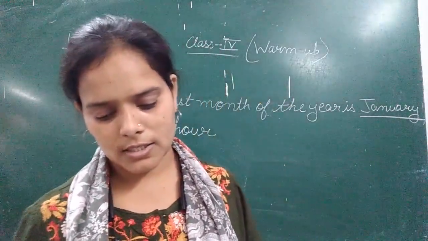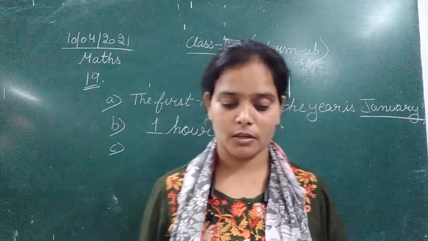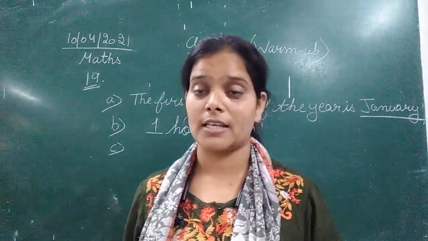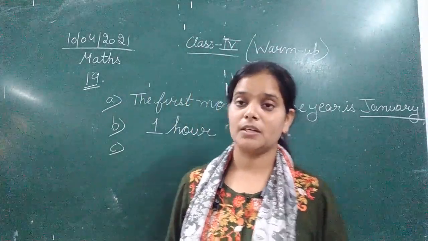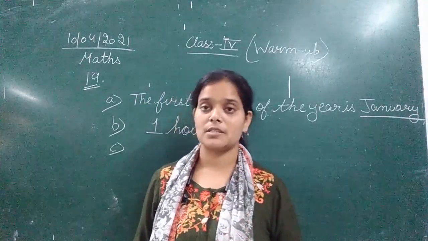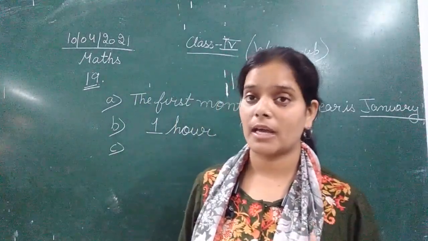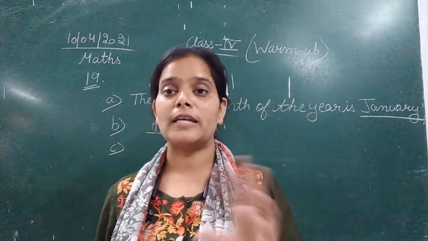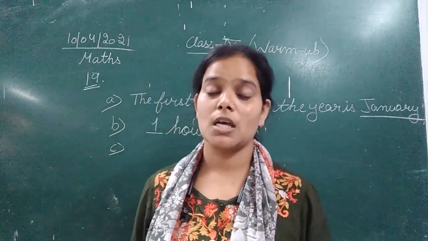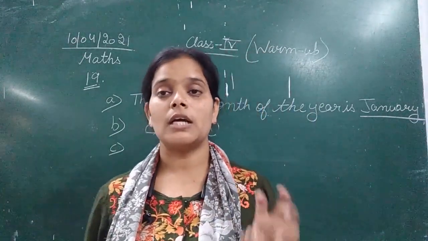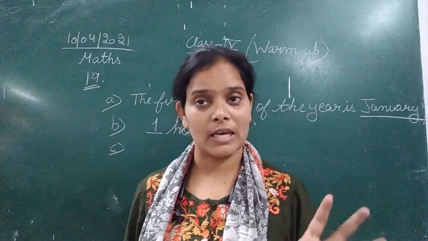Moving to C. In a non-leap year, February has dash Sundays. There is a leap year and a non-leap year. In a leap year February has 29 days, whereas in a non-leap year it has only 28 days.